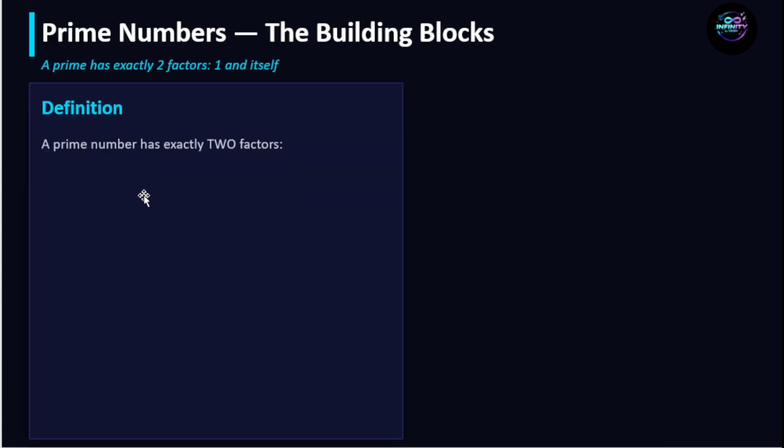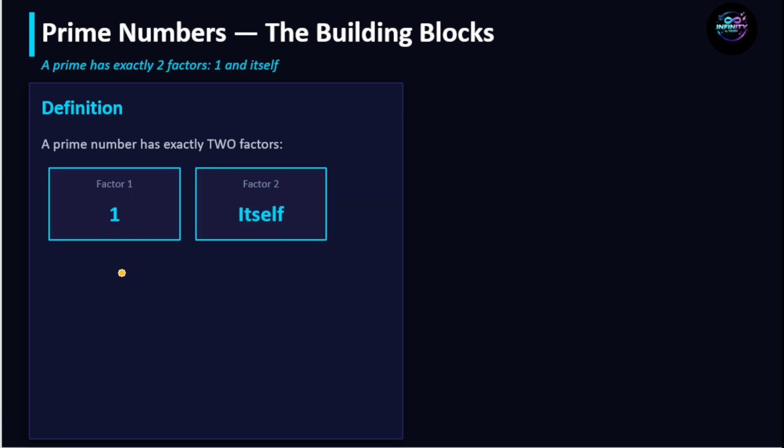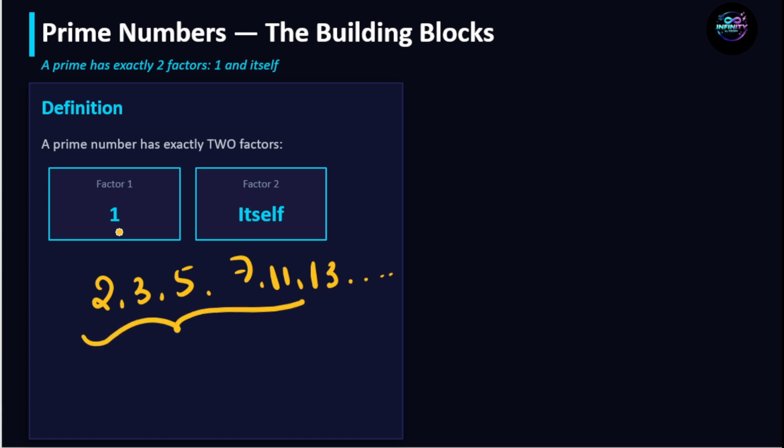Before understanding the theorem, let's revise prime numbers. You know that a prime number has exactly two factors, that is 1 and itself. Examples of prime numbers are 2, 3, 5, 7, 11, 13, etc., because all these numbers have only the factors 1 and itself.